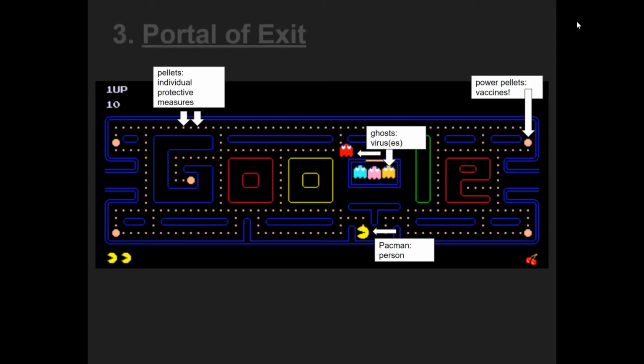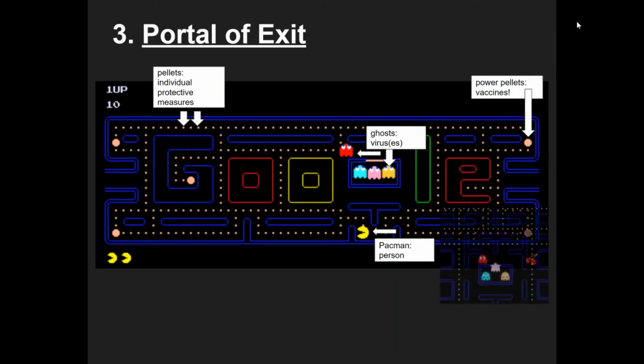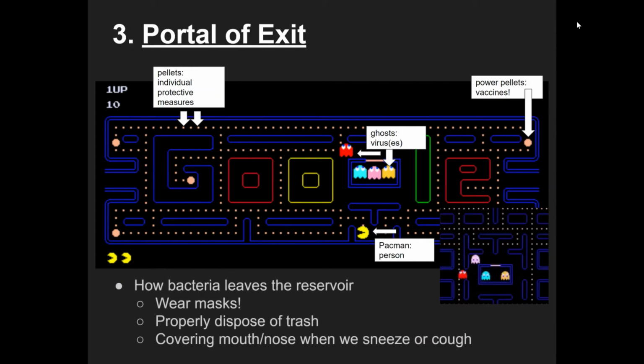Third, we have the portal of exit, which is how bacteria exits the host to spread. The portal of exit in this case would be how the ghosts exit their ghost house to be the maze's menace. Aside from Pac-Man dodging, we can be more mindful of wearing personal protective equipment like masks, properly disposing of trash, and covering our mouths and noses when we cough or sneeze.